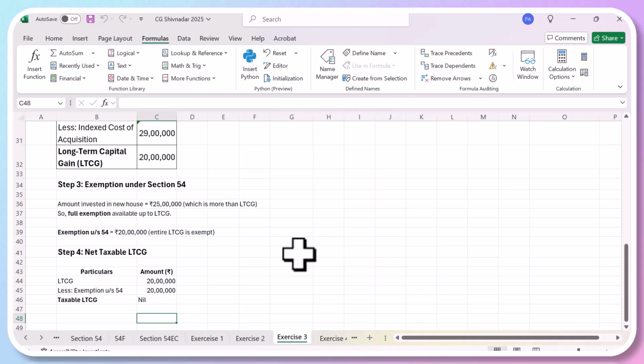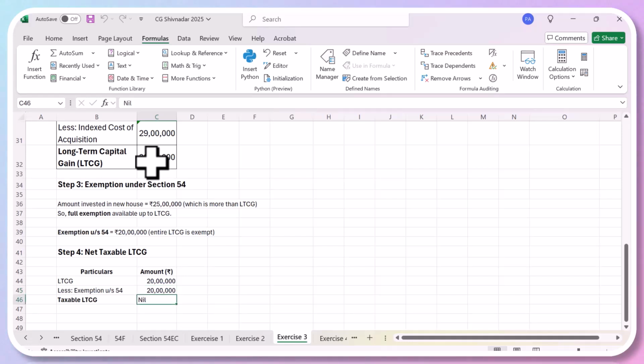Okay, so that means in this case, his total capital gain was 20 lakhs, but he has purchased the house for 25 lakhs, so he is entitled to 100% exemption. So he has even spent 5 lakh more than what he was required to, but he doesn't have to pay any tax because the long-term capital gain was 20 lakhs and he has been exempt under section 54, which says that he can buy a new house. So if he sells a house, he can buy a new house, and the entire amount which he's spending will be exempt. So he doesn't have to pay any tax.